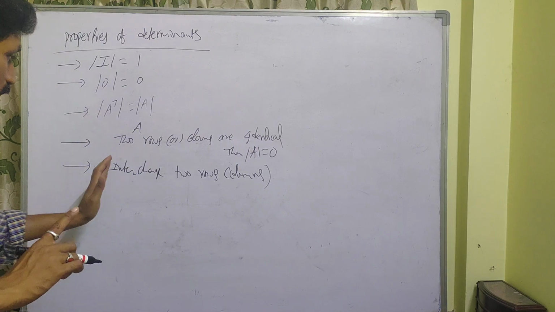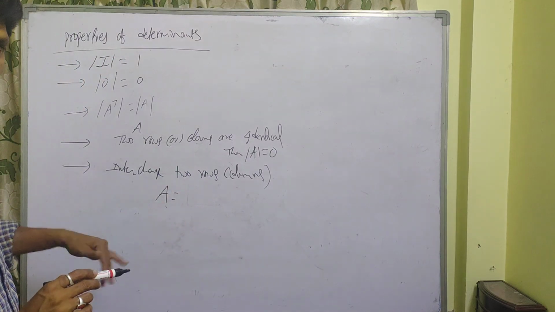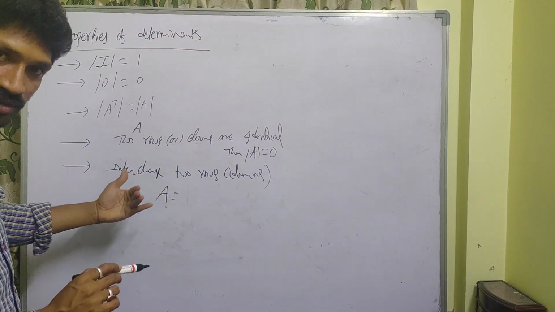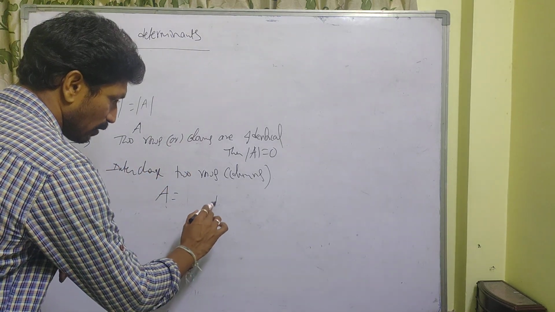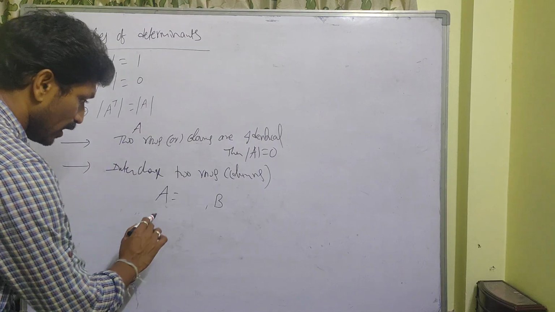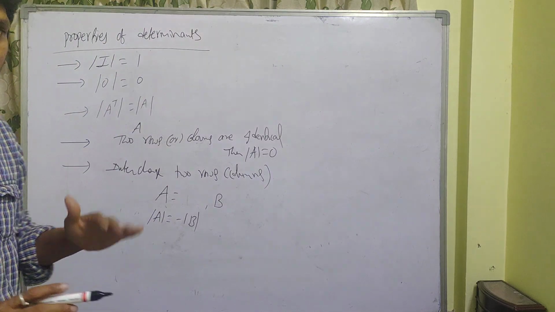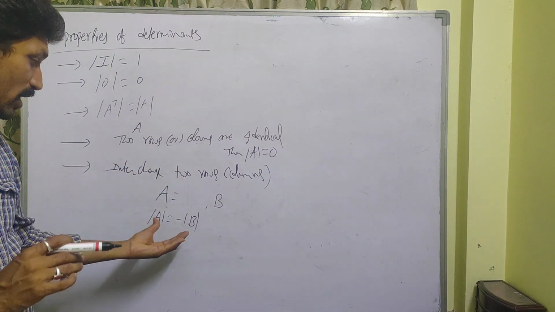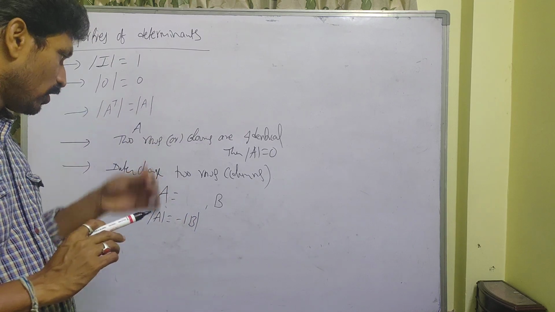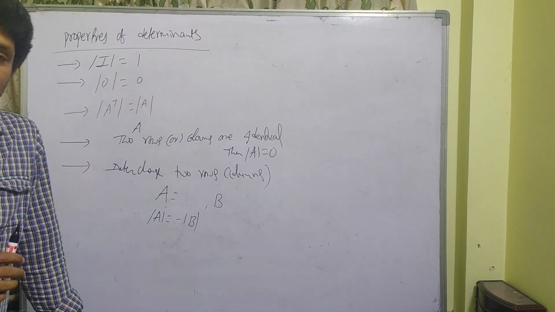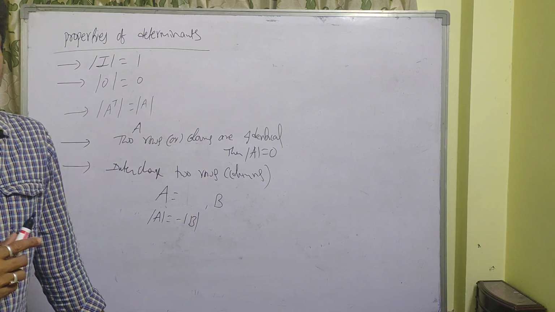That means suppose the first matrix is A, and after interchanging two rows or two columns, the resulting matrix is B. Then determinant of A is equal to minus determinant of B. That means the difference is only the sign. Numericals are same, but sign will be different. Whenever you interchange two rows or two columns, the sign of the determinant will be changed. Okay.